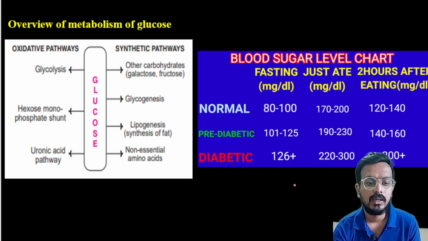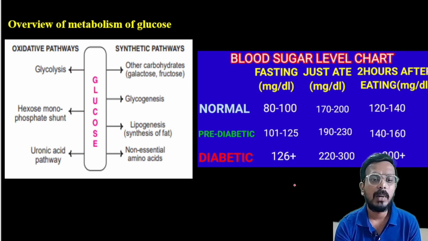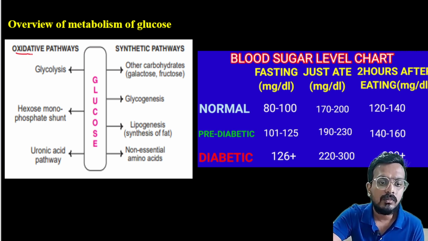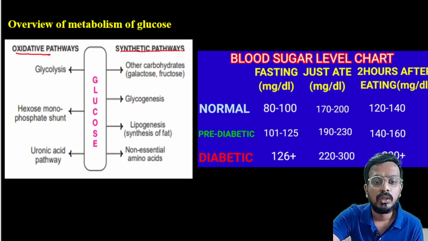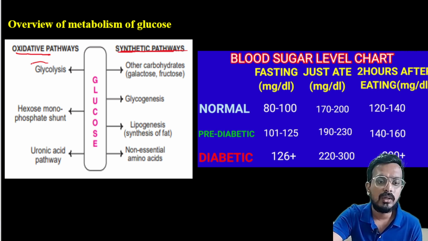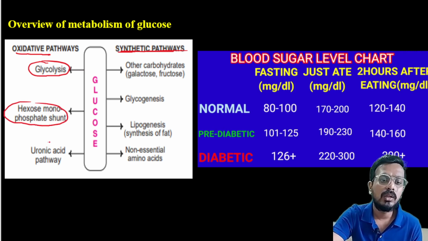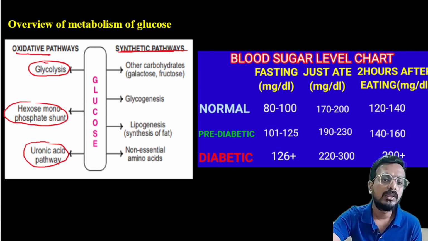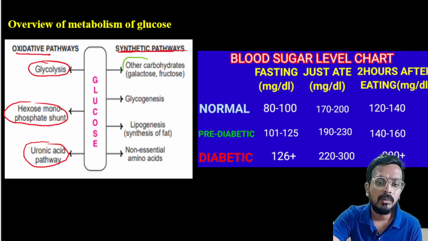Okay, the pathways can be majorly divided into two parts. One is the oxidative pathway and the second one is the synthetic pathway. What comes under the oxidative pathway is your glycolysis, your HMP shunt, and your uronic acid pathway. And what is your synthetic pathway? The metabolism of galactose and fructose comes under the synthetic pathway. Glycogenesis, this is your synthetic pathway.